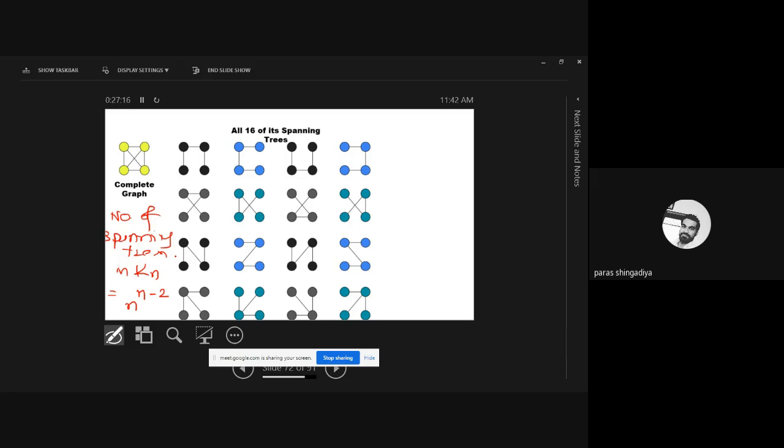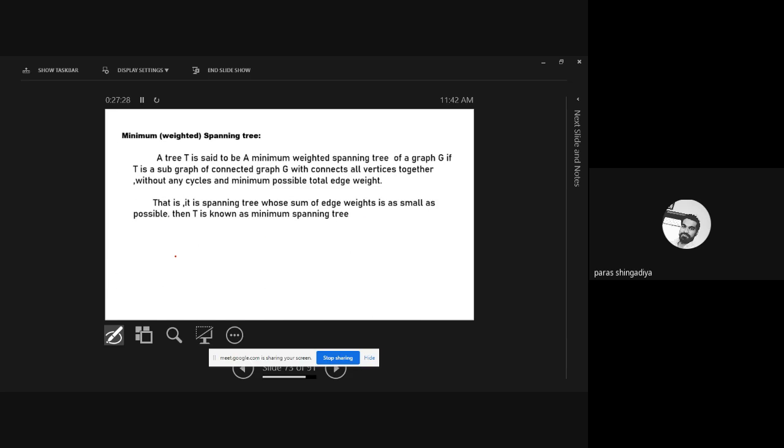Is it clear? The concept of spanning tree. Any doubt? All of you are clear on this topic? Is there any confusion?